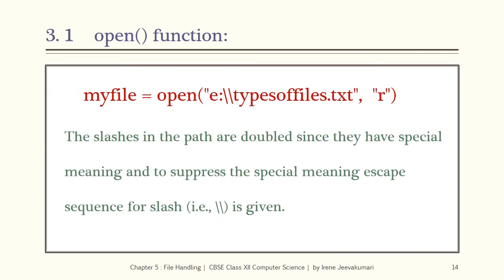Let us summarize the open function. The open function of Python creates a file object myfile which serves as a link to your file typesoffiles.txt under E drive. The open function's first parameter is the path to the file name and the second parameter is the mode in which the file should be opened. The slashes in the path are doubled since they have a special meaning, and to suppress the special meaning, the escape sequence for slash, that is double slash, is used here.